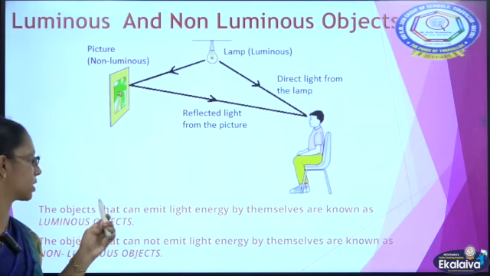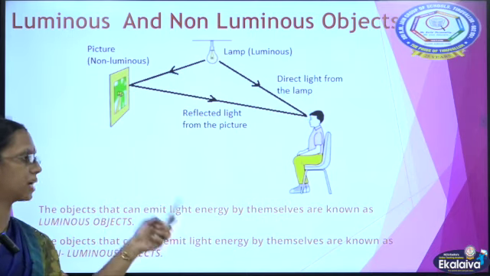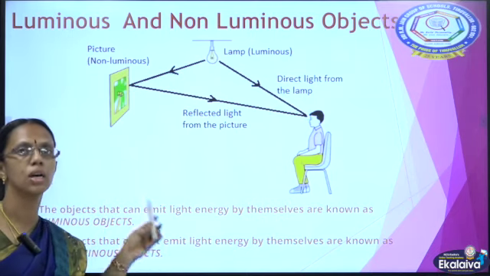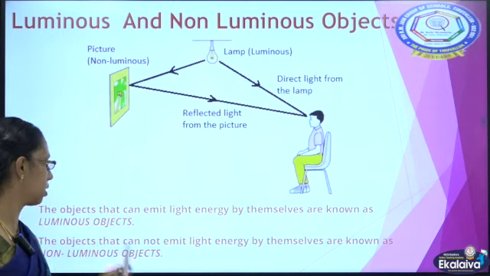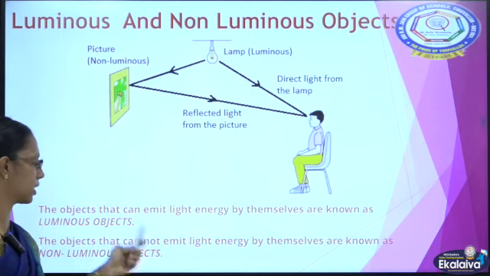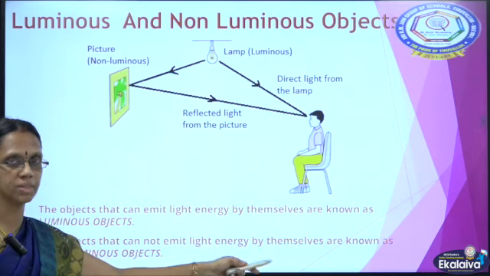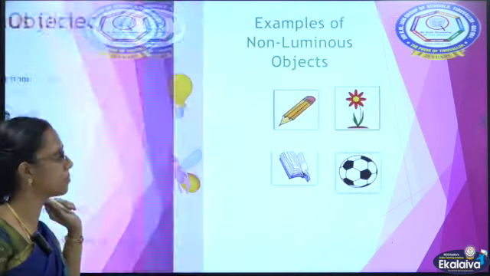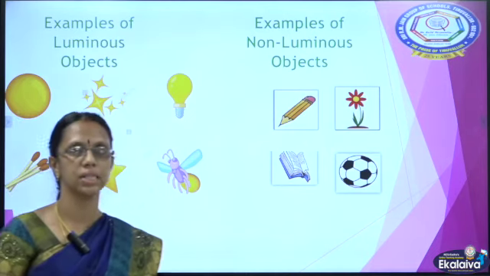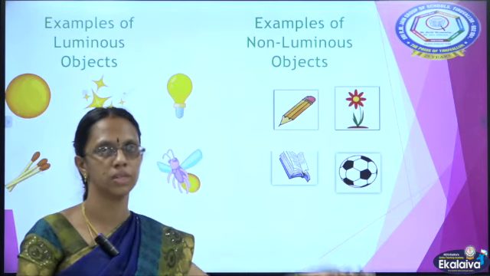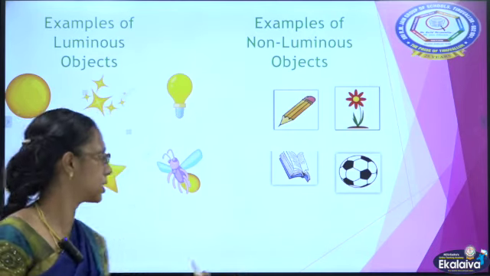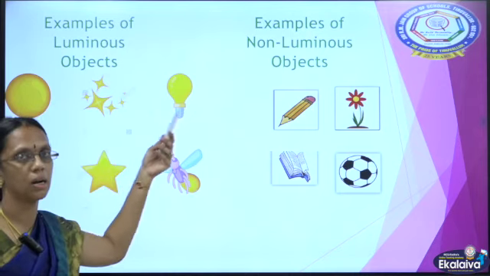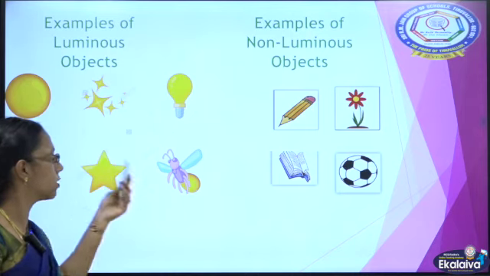The objects that emit light energy by themselves are known as luminous objects, but the objects that cannot emit light by themselves are known as non-luminous objects. Some examples of luminous and non-luminous objects are these: sun, star, bulb, a matchstick, fireflies.